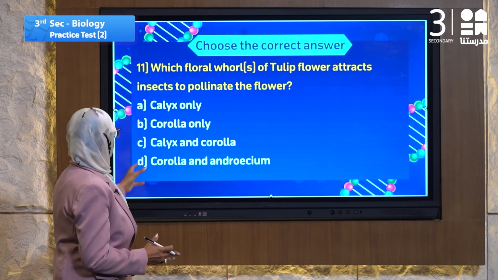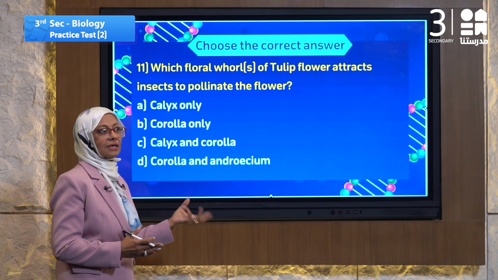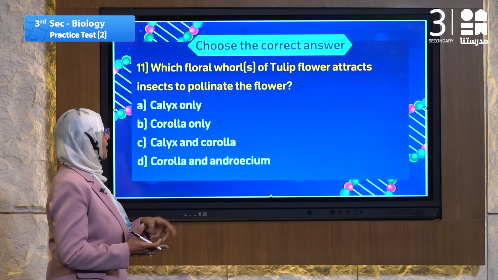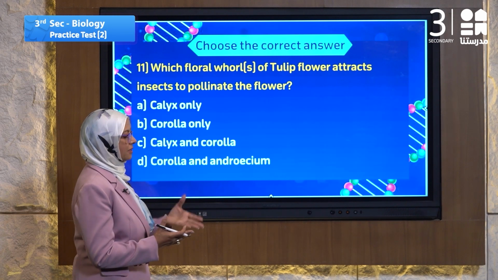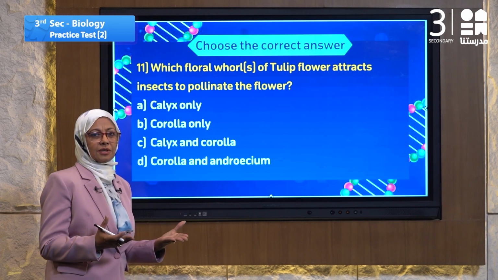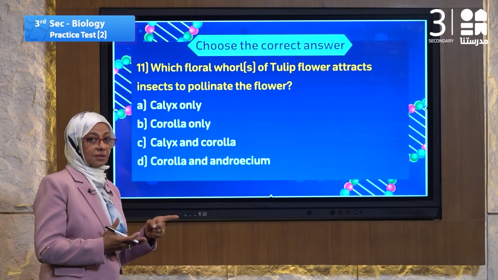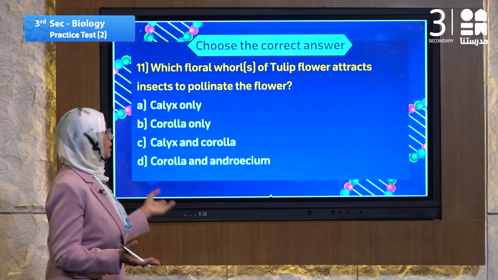Corolla only. Corolla is the colored part and it spreads in all types of flower, and it is the colored part which attracts the insect. But in the tulip, I don't think so.